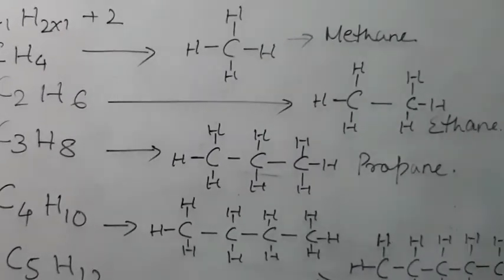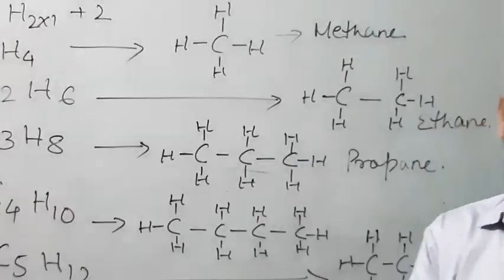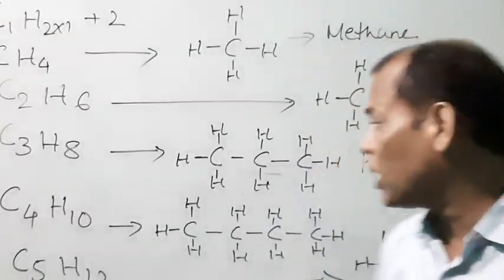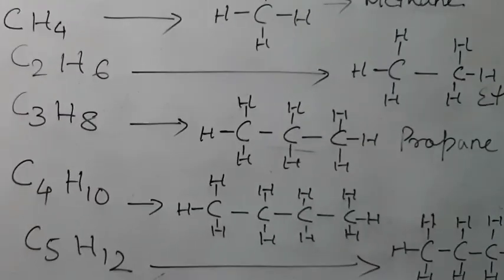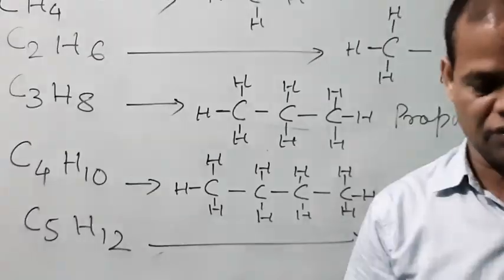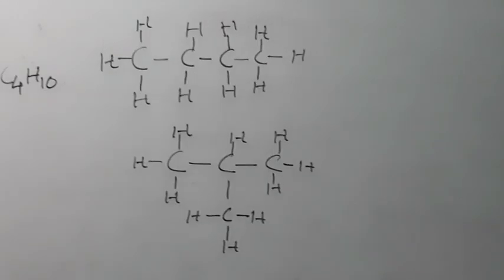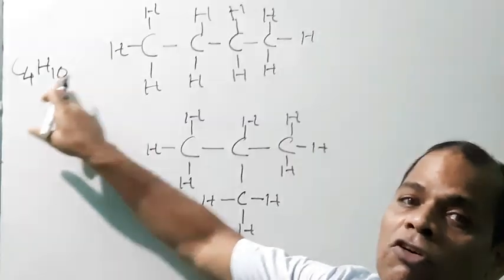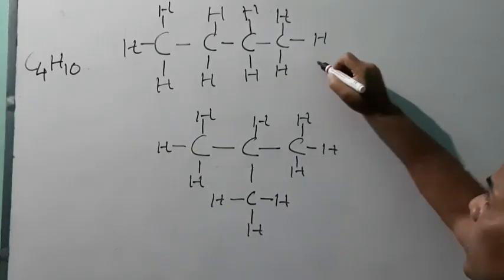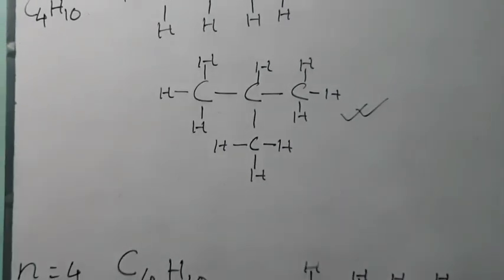Now, after this, one more thing we need to remember. When there are more than three carbons, there is a possibility that the arrangement of carbon can change. For example, now my dear students, you see that C4H10 can be written in this as well as in this fashion, in this manner.